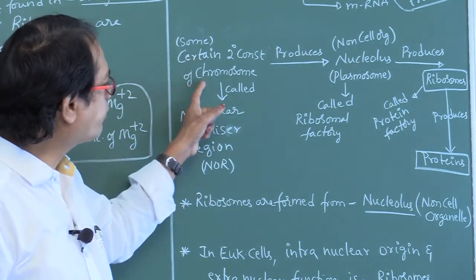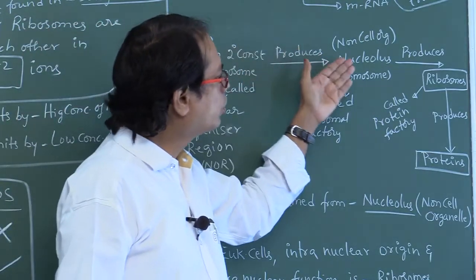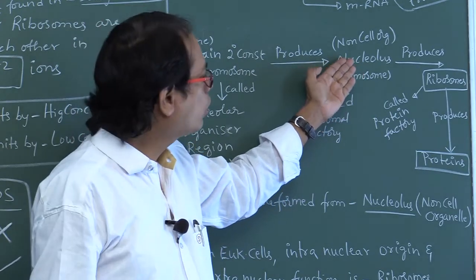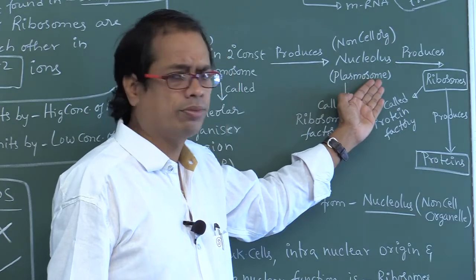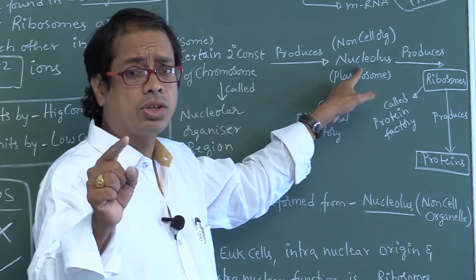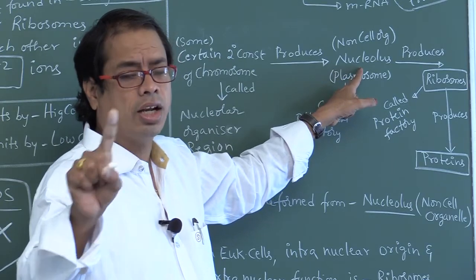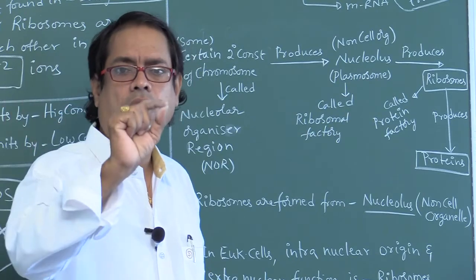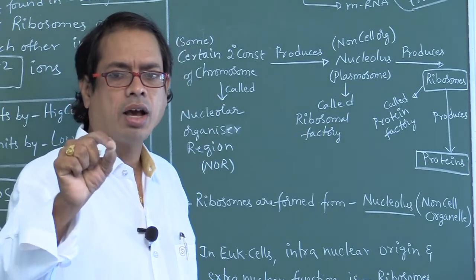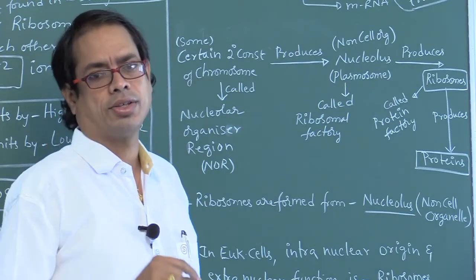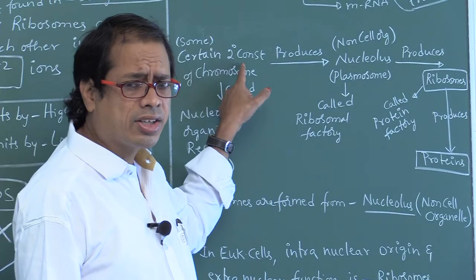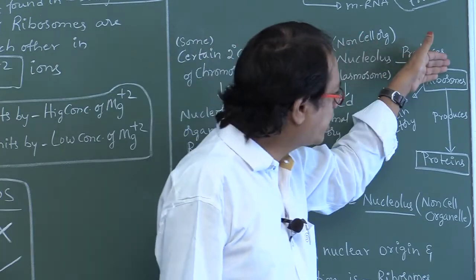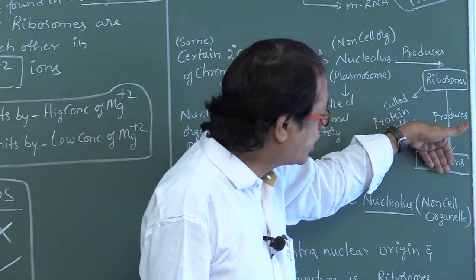Certain secondary constructions of chromosome produce nucleolus, not nucleus, nucleolus. Nucleolus is also called plasmosome. This nucleolus is a non-cell organelle. Don't say cell organelle. Nucleus is a cell organelle. Nucleolus is not a cell organelle. It is a part of nucleus. It is a structure of nucleus. So certain secondary constructions of chromosome produce nucleolus. Nucleolus produces ribosomes. Ribosomes produce proteins.